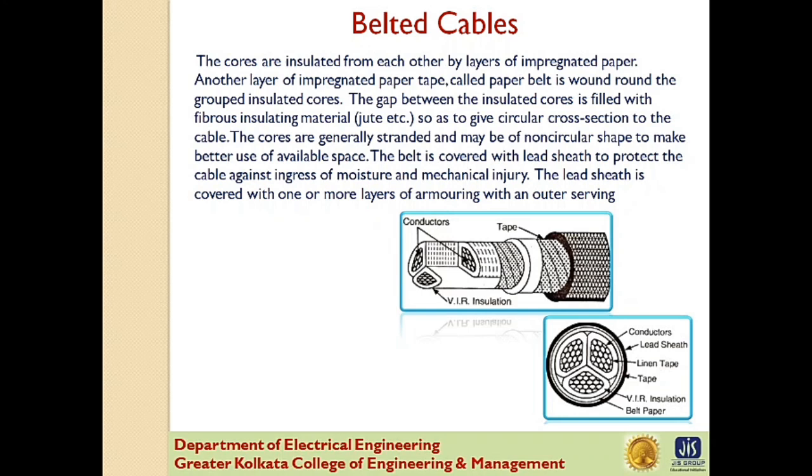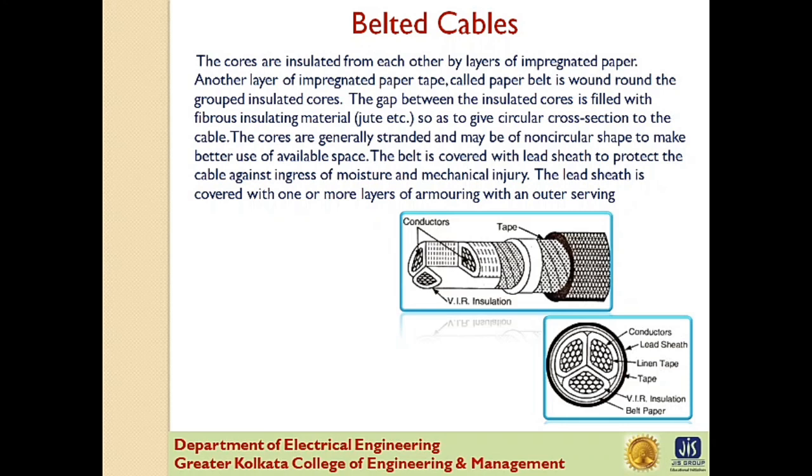This type of construction is suitable only for low or medium voltage, as the electrostatic stresses developed in the cable for these voltages are more or less radial, that is across the insulation. However, for high voltage beyond 22 kV, the tangential stresses also become important. Now these stresses act along the layers of paper insulation, and as the insulation resistance of paper is quite small along the layers, therefore the tangential stresses set up the leakage current along the layers of the paper insulation. Now the leakage current causes local heating, resulting in the risk of breakdown of the insulation at any moment.